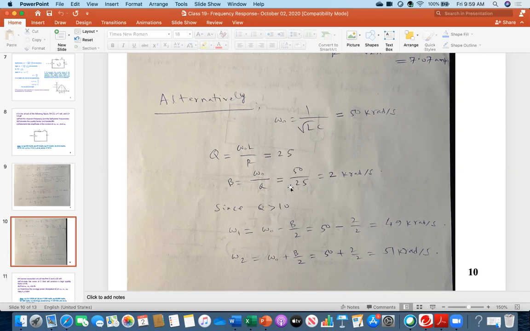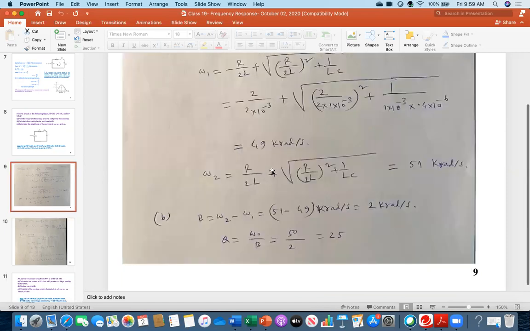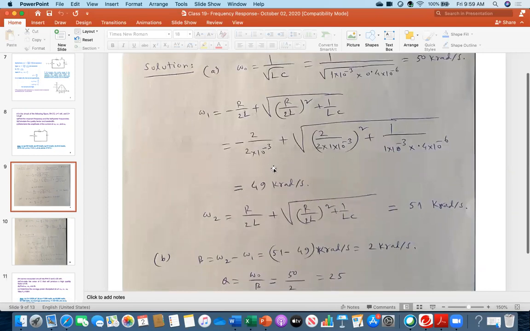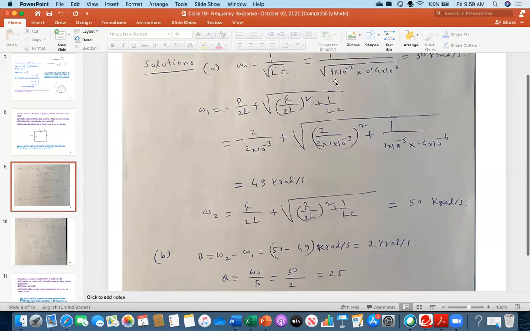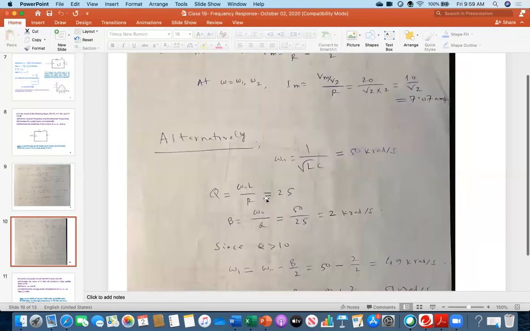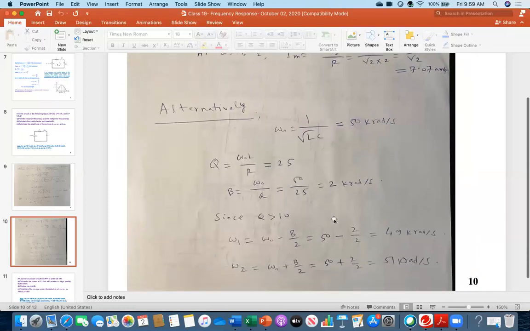This means first you calculate the Q and see whether it is greater than 10 or not. If it is, then immediately use this thing, and before that, you calculate the B. And if you see it is less than 10, then you do it the other way. Or if you did not take the quality factor into account, then you use the usual standard formula. That is also okay. So if someone does it this way, and someone does it that way, you will still get the same result and the same credit. It is the same thing that I am saying.